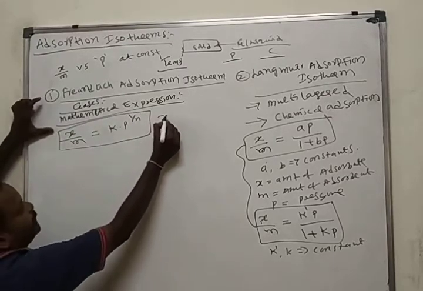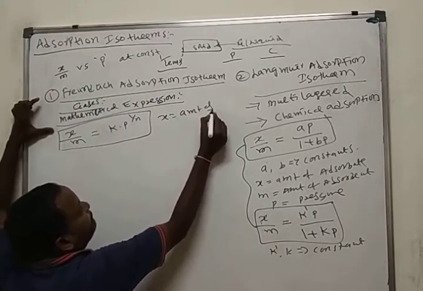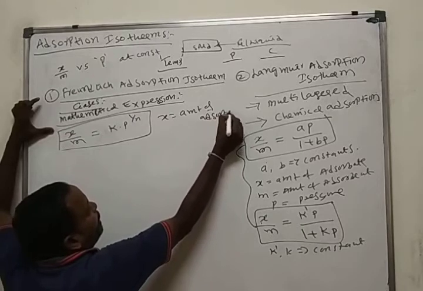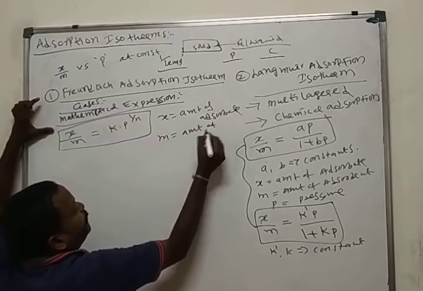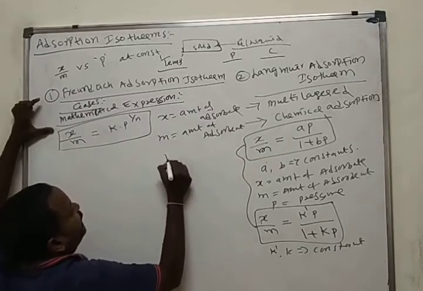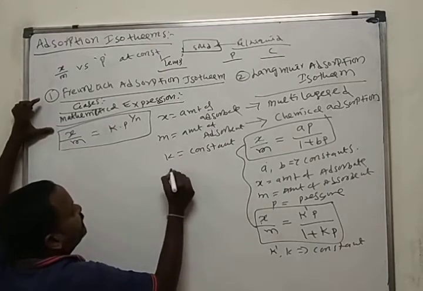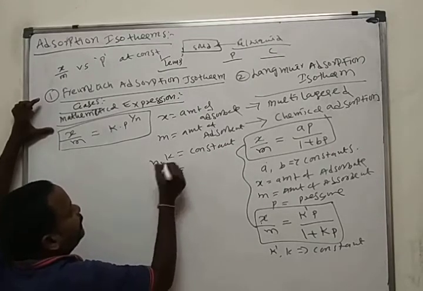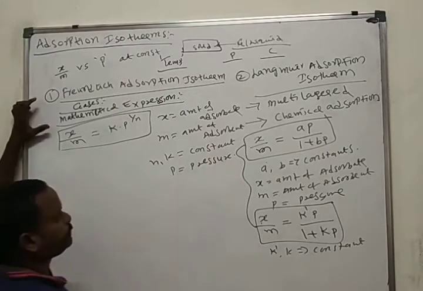Here x is the amount of adsorbate, m is the amount of adsorbent, K and n are constants, P is the pressure.